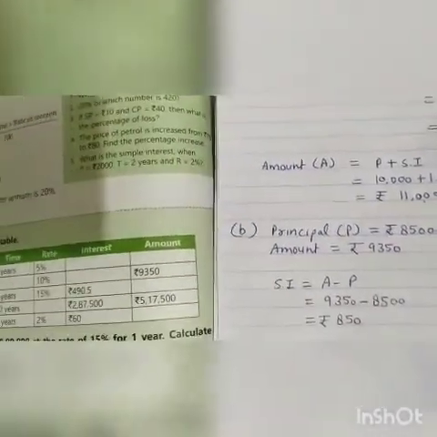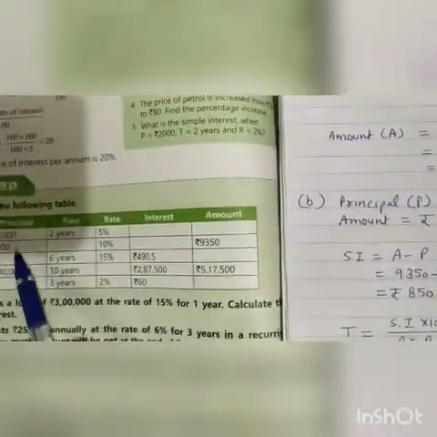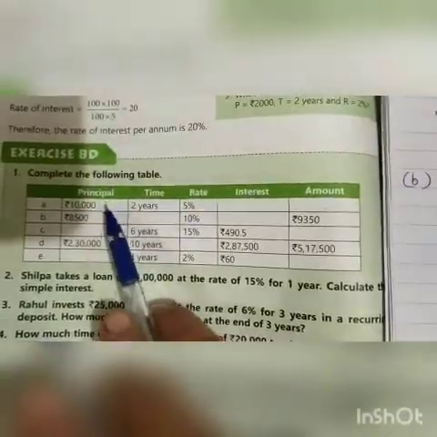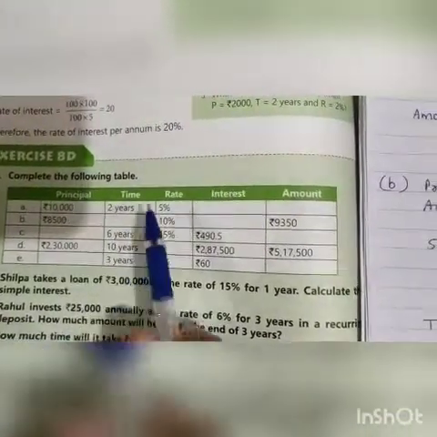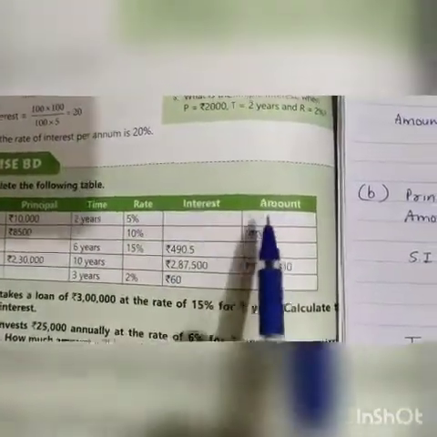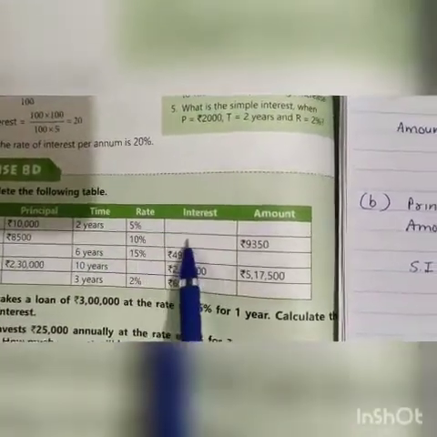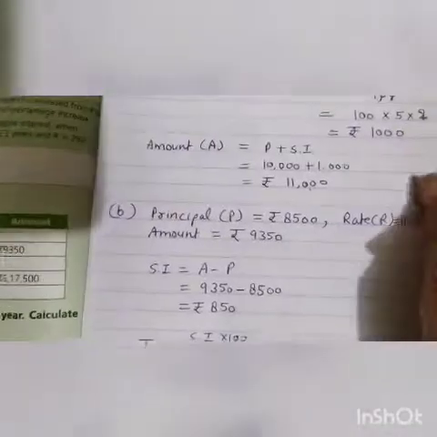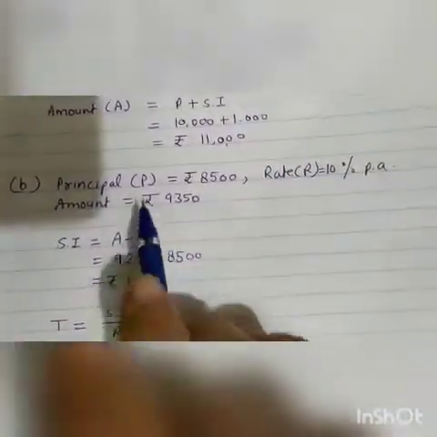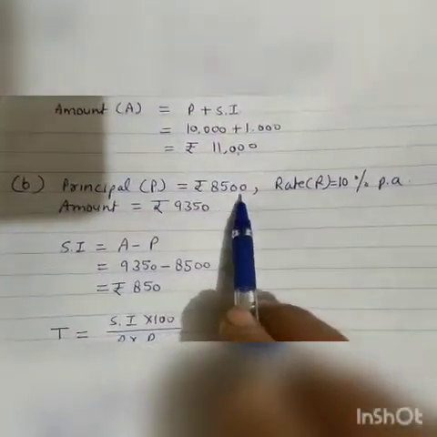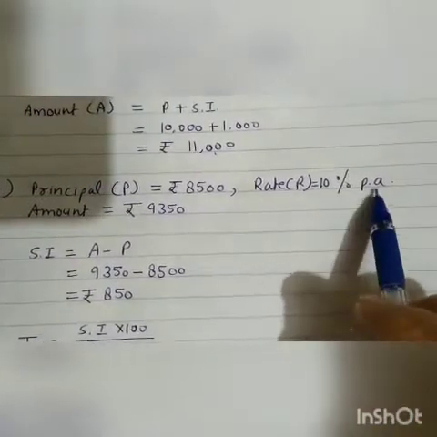Come to question B, or B part. In B part, principal is given 8,500 rupees. Rate is 10%. Amount is 9,350. Here, time and interest are missing. So, see here. Principal is 8,500 rupees. Rate is 10% per annum.